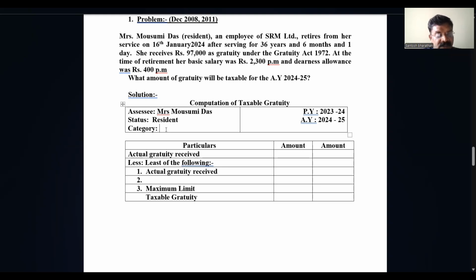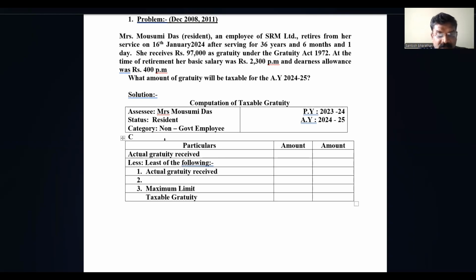Category: non-government employee. On the right-hand side, previous year 23-24, assessment year 24-25. This is the format for computation of taxable gratuity.